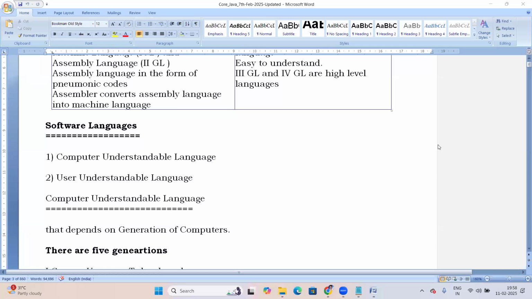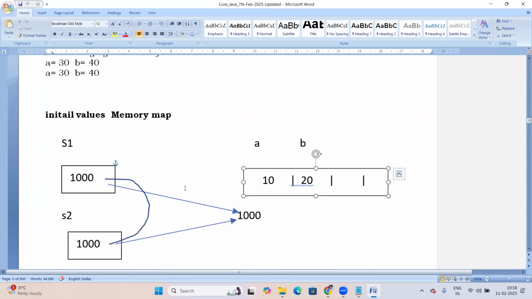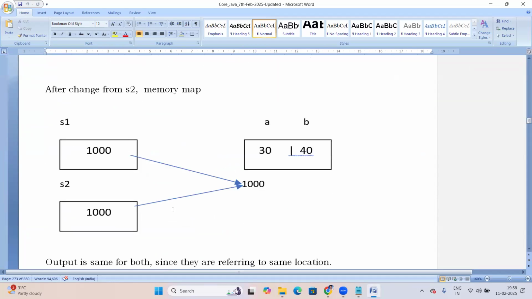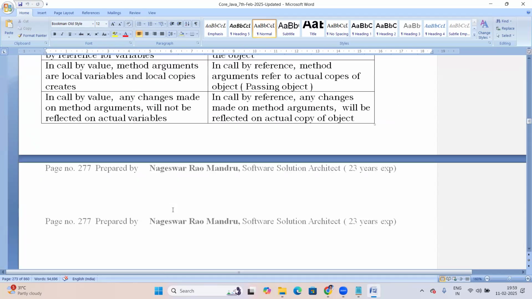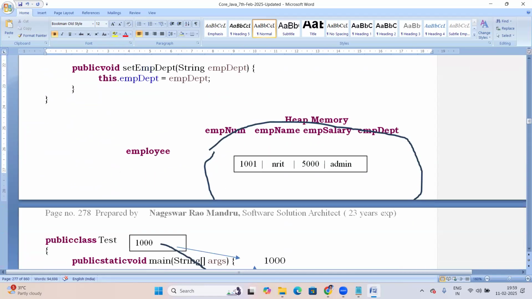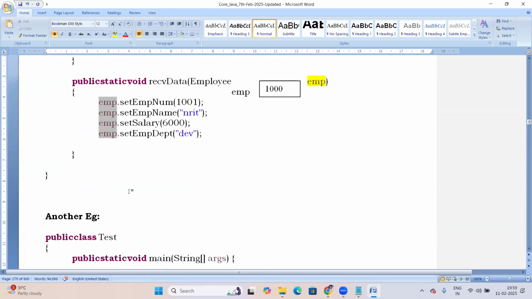Just 1 second. Let me show some examples. This is the coding in the document. For every topic, that code is prepared. Suppose class Employee, how call by value works, something like this. On every topic, coding is there, and I'll share the same coding with you. Daily class notes, coding, and videos, everything will be shared with you.